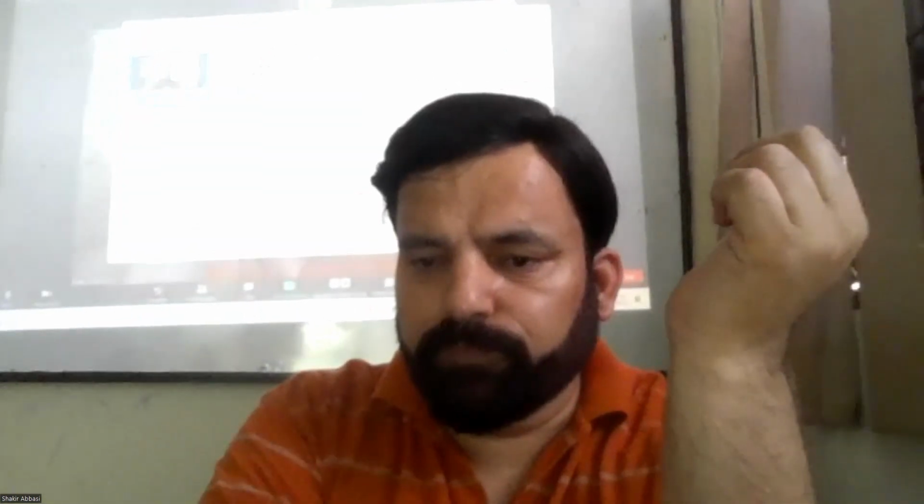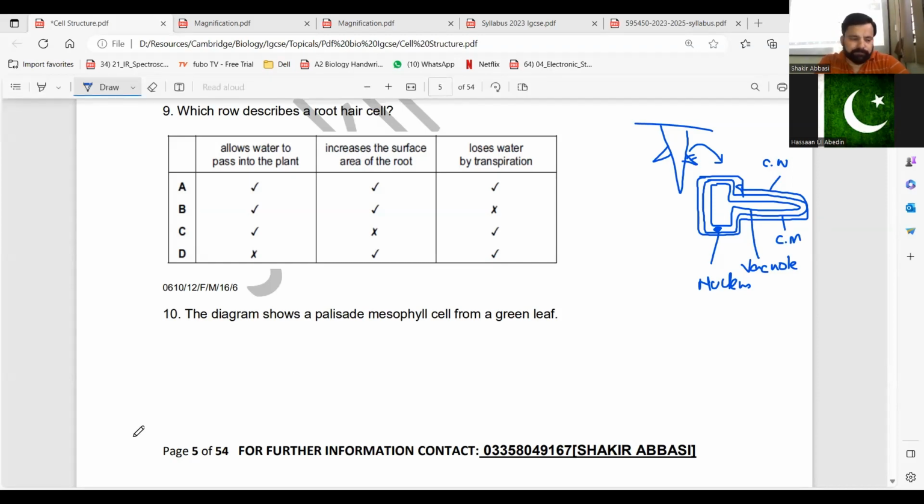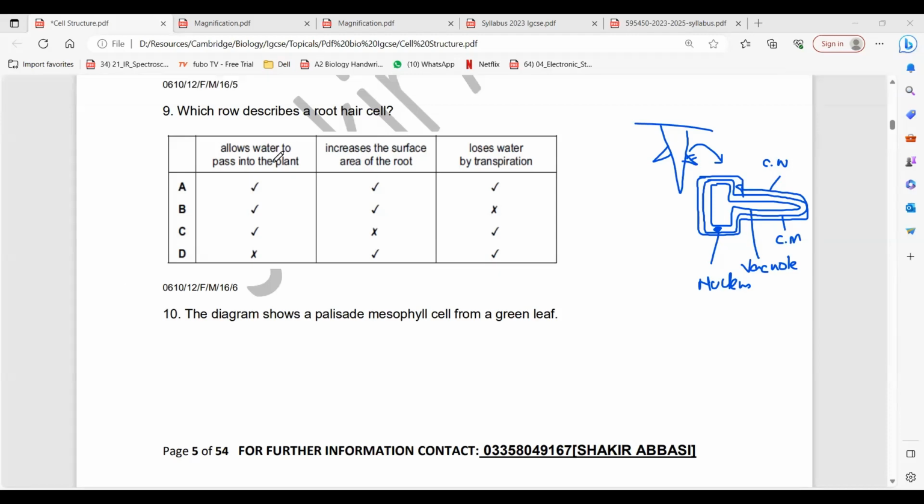In the same way, the root hair cell has an extension. If you travel along this, it has a very large surface area. Why a large surface area? To absorb what? Water and minerals. So what's the answer? Allows water to pass into the plant, increases surface area of roots. Not A, because it does not lose water by transpiration; that's the leaves. Fatima, okay?